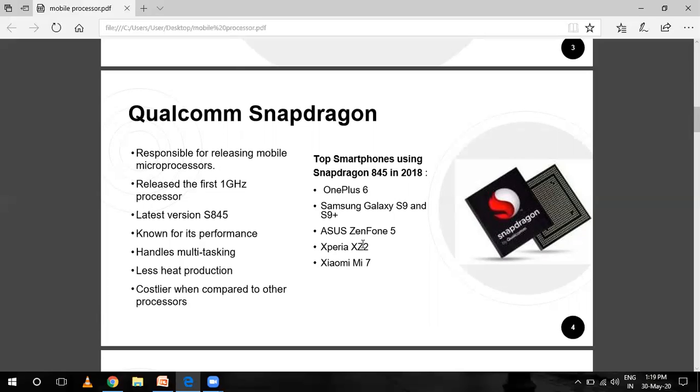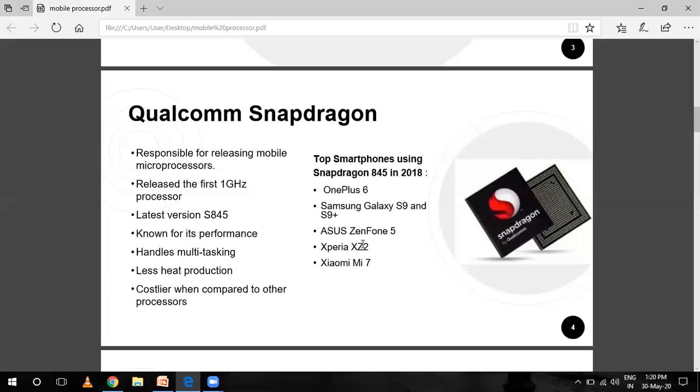When Qualcomm came into the frame and released the first 1 gigahertz processor, the average speed of most smartphones was only 512 megahertz. Qualcomm Snapdragon processors are popular with all mobile and tablet manufacturers except Apple.